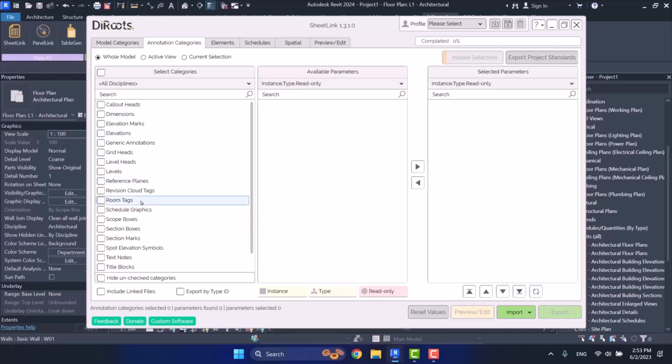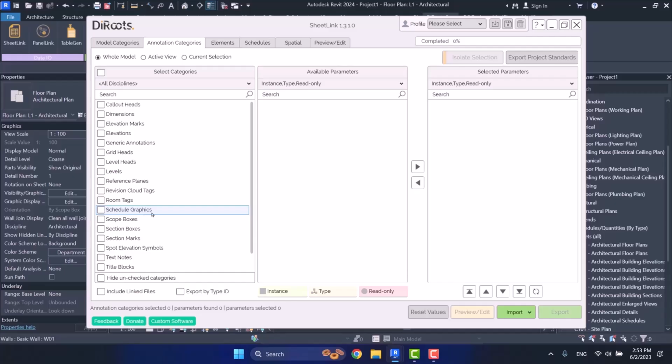Or for example, levels, like grids, like a scope box. These are 2-dimensional elements. For example, texts. If you want to export your 2-dimensional elements, or you want to check them and change some of their parameters, you have to use this tab.